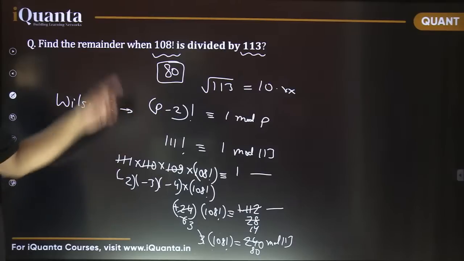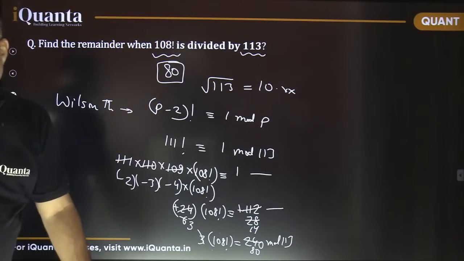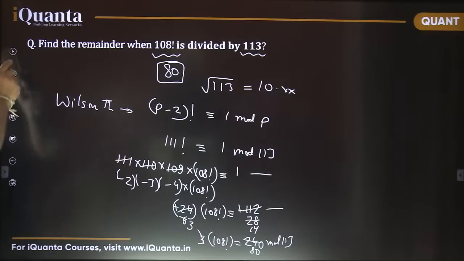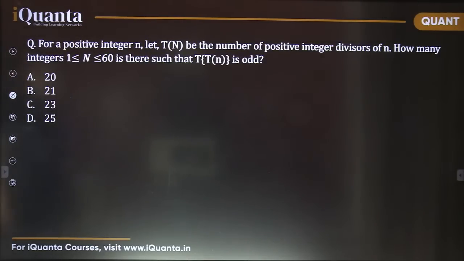Fine. So find the remainder when this number is divided by 113. It is 80. Okay. So you can take a screenshot. There are a few more questions, I think. This is the number of divisors question. You can take a screenshot for this, and I shall take 1 or 2 questions from modern math also. Please confirm if you have taken the screenshot. This is your homework problem from this numbers topic. We had already discussed 1 or 2 questions in between as well. Taken?